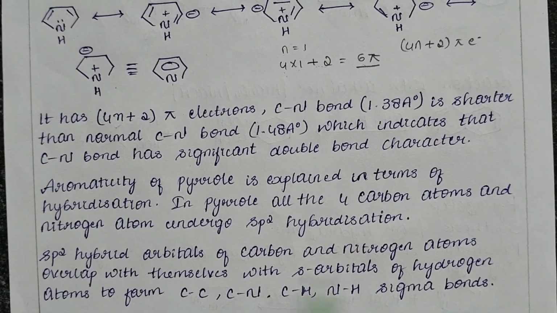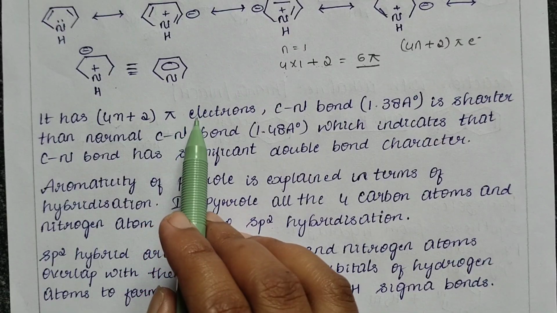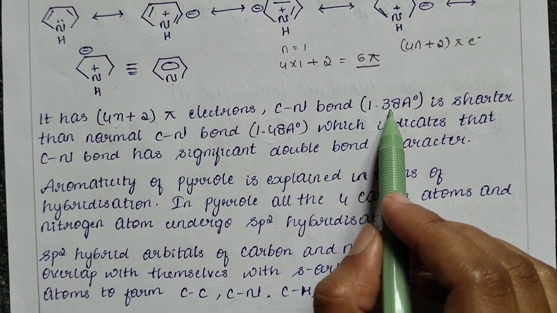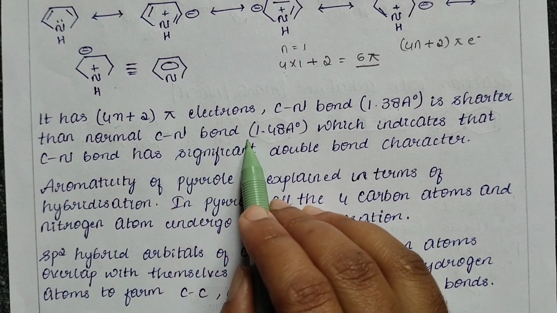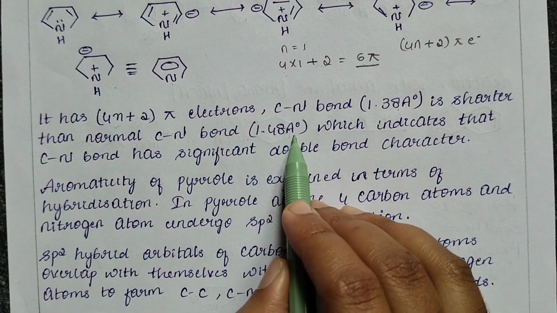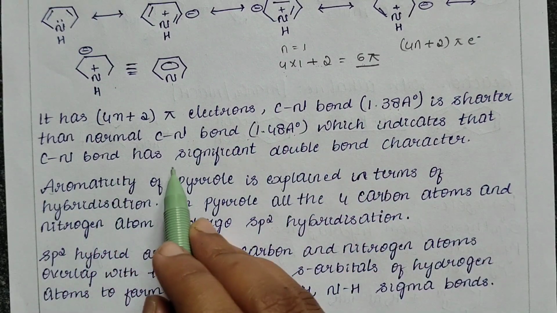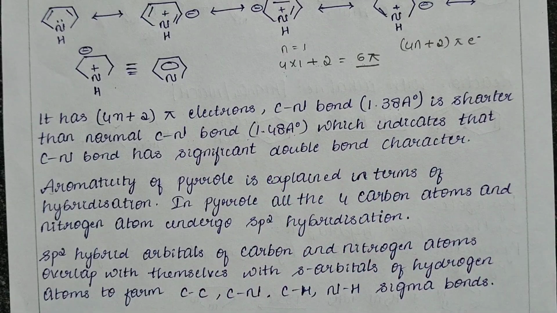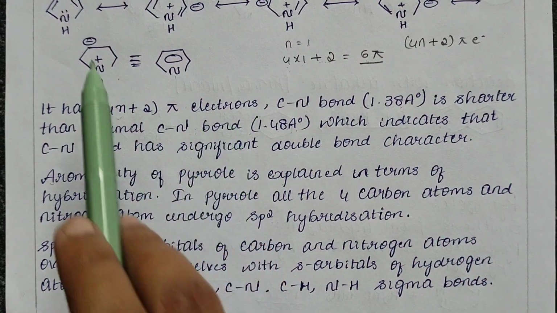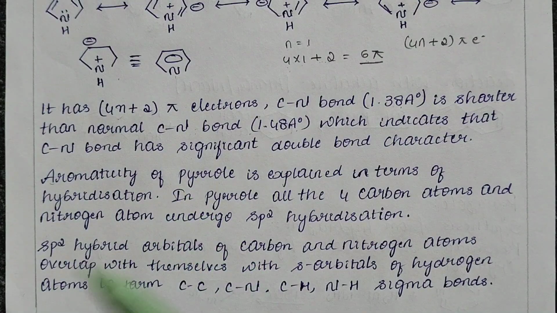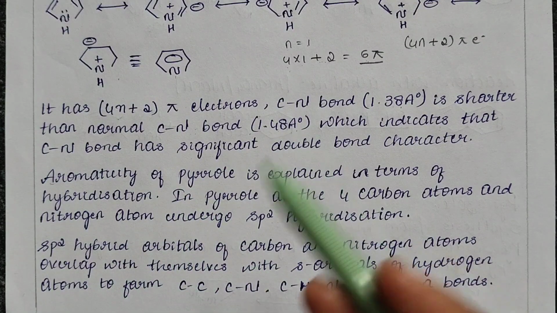Pyrrole has 4n plus 2 pi electrons, where the C-N bond is 1.38 Angstrom, which is shorter than the normal C-N bond of 1.48 Angstrom. This indicates that the C-N bond has significant double bond character. The shorter bond length between the C-N bond in the pyrrole ring is mainly because of the presence of the lone pair of electrons on the nitrogen atom.